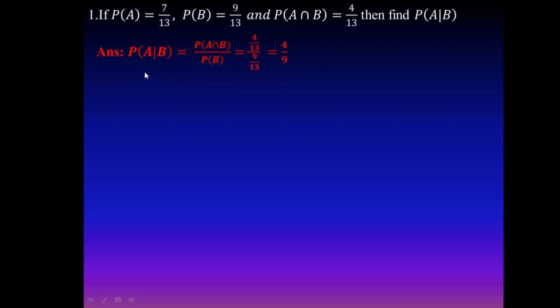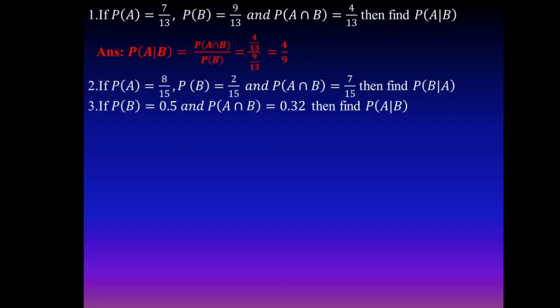It is a 1 mark question. Directly substitute the values using the formula. Similar type questions, the second and third one: if probability of A is given 8 by 15 and probability of B is given 2 by 15, and also given that probability of A intersection B is 7 by 15, then find probability of B given A.